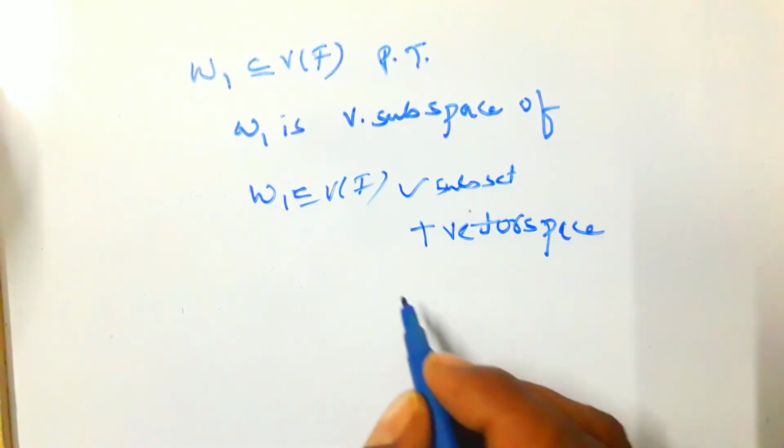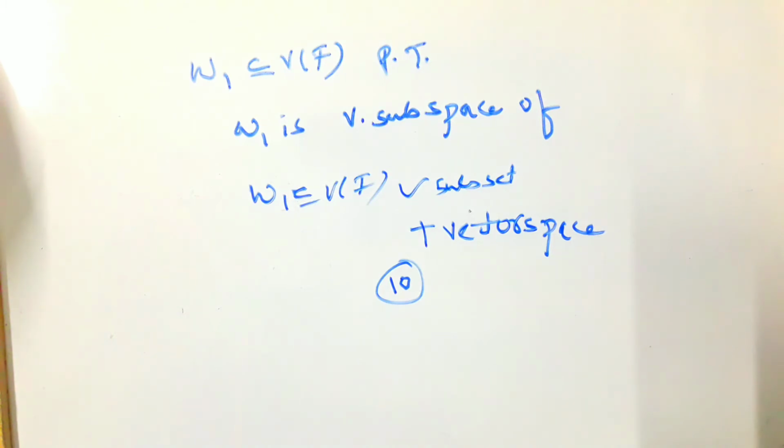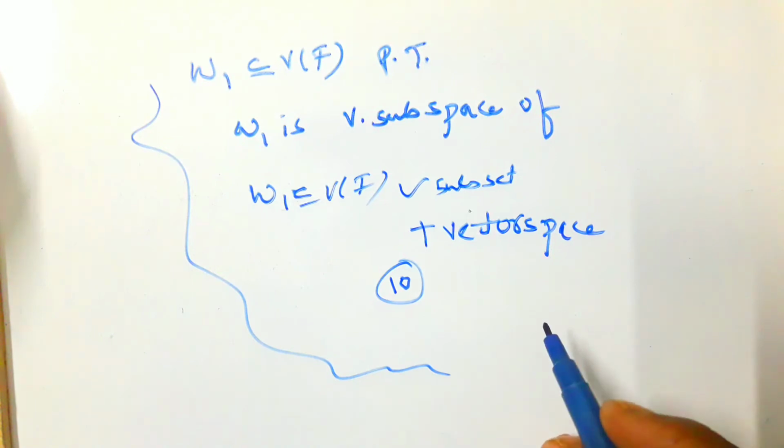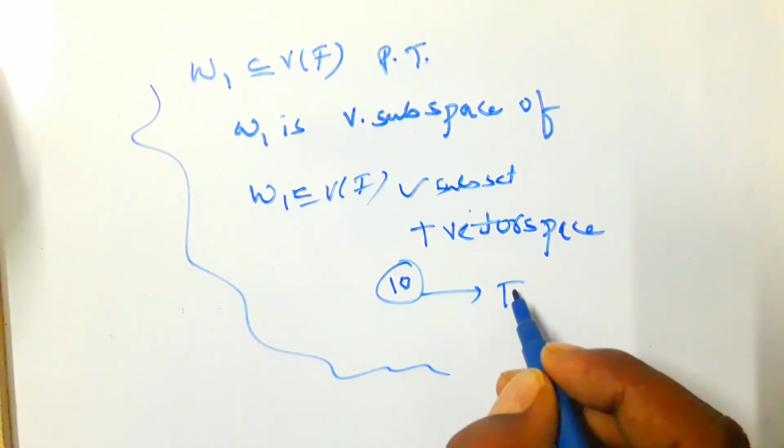Here how many conditions are there? We have 10 conditions. Those are vector addition and scalar multiplication. It is a lengthy process, a completely lengthy process. Instead of proving these 10 properties,